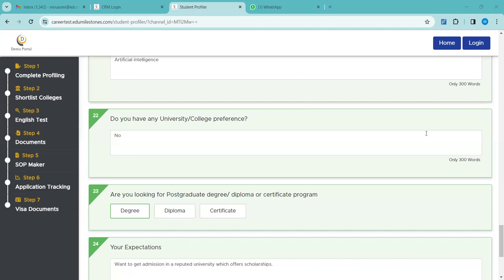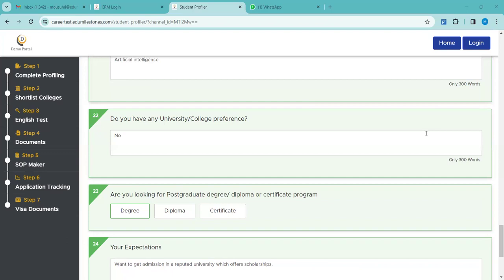Whenever you share this link with the students, this is the student's landing page link, the student only will have to fill up the profiling. If there is any walk-in coming in, or there are certain candidates for whom you only want to fill up the form yourself, you can also do that through your CRM. Okay, thank you. Any other questions?